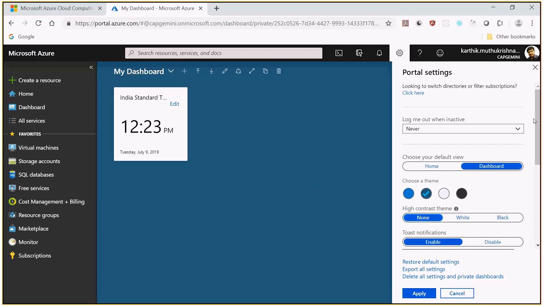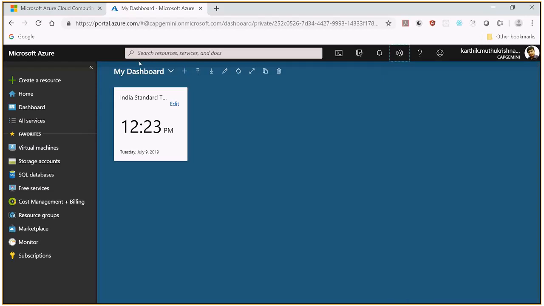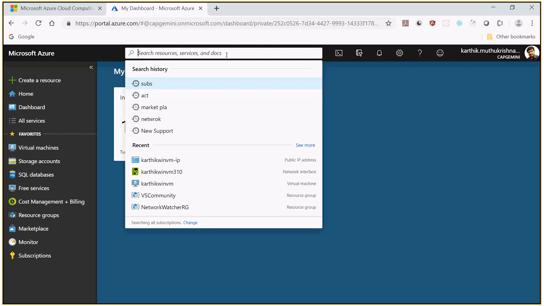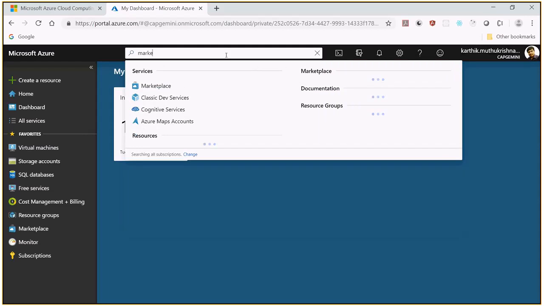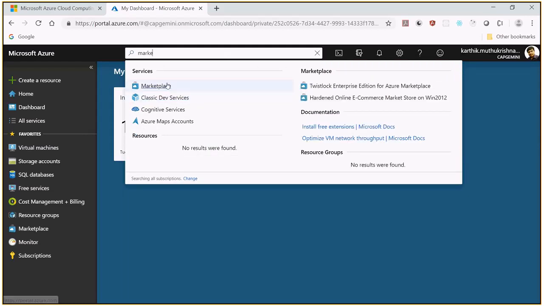And you can see there is a search bar. Using this search bar, I can search any resources, services, and documents. For example, I told you that I want to find marketplace. I can simply type market. You can see that there is a service called marketplace. This marketplace is very much like our Play Store.